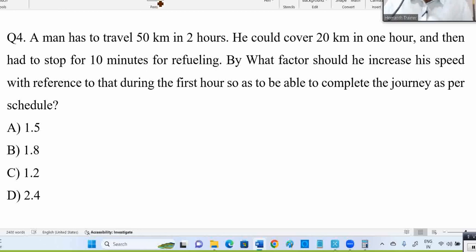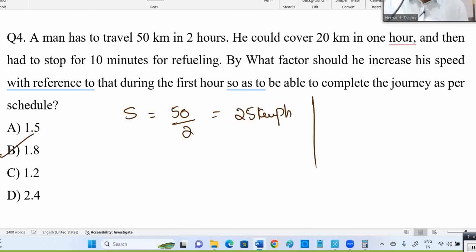Yeah, what's the answer? Is it 1.5 or 1.8 times or 1.2 times? 1.8 times. So a man has to travel 50 kilometers in 2 hours, which means the speed is 25 kilometers per hour. That's the initial speed.